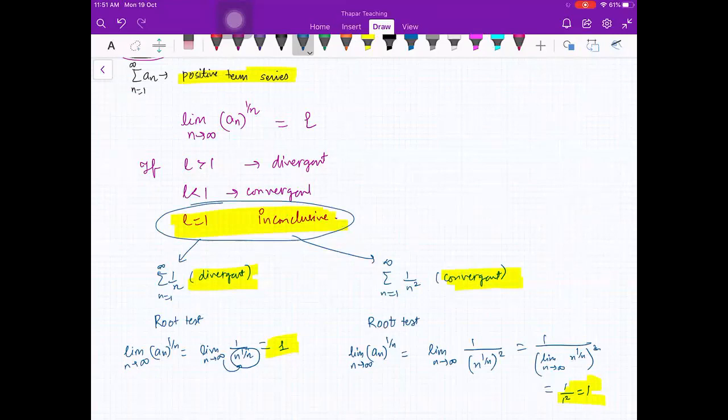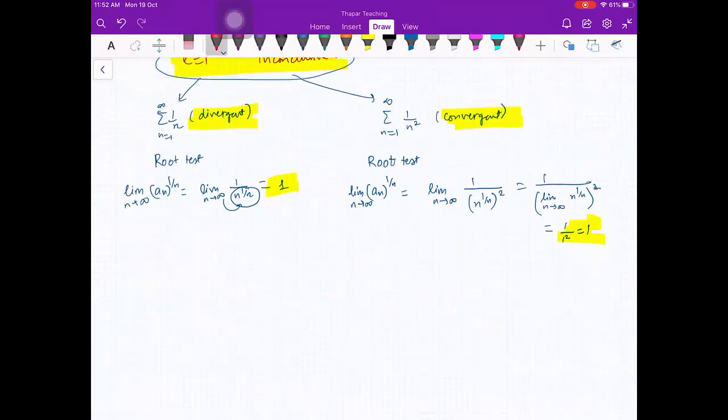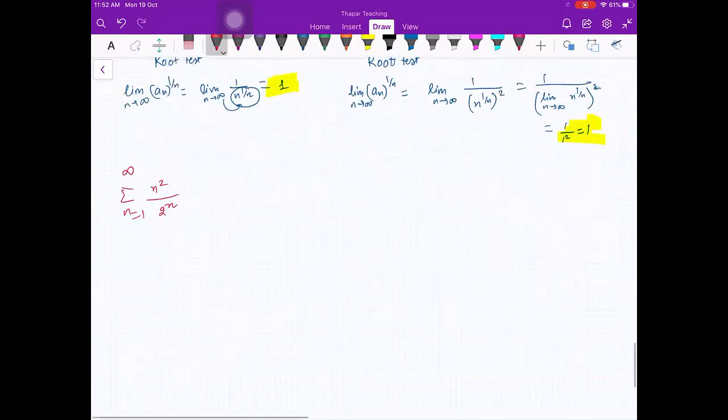Fine. Now, let us give you some examples of this root test. How much time do we have? Our class is till 12:10. Okay, fine. So we have this series here, n from 1 to infinity, n square upon 2 raised to power n. Obviously, you can go for ratio test also, but let us apply root test.